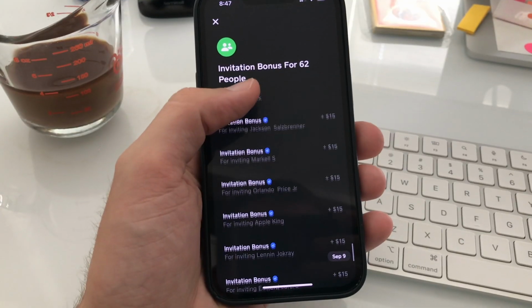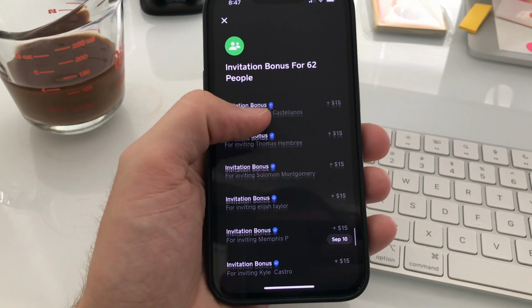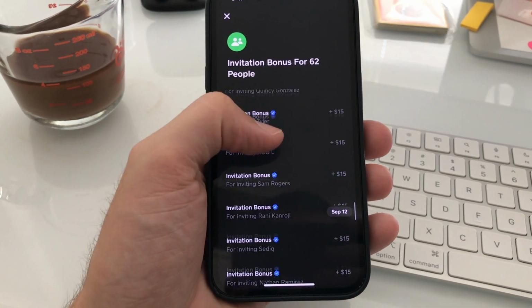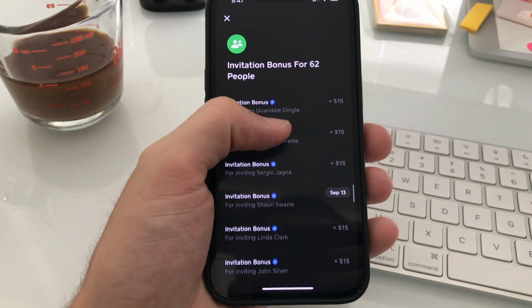Like I said earlier in the video, I've got a couple more apps for you guys to earn passive affiliate income from that I'll share now. The biggest difference between these apps I'm about to share and Cash App is that Cash App has no cap for the amount that you can earn. You can continue to earn without limits for whoever you're able to invite. So some apps are like this, some aren't.